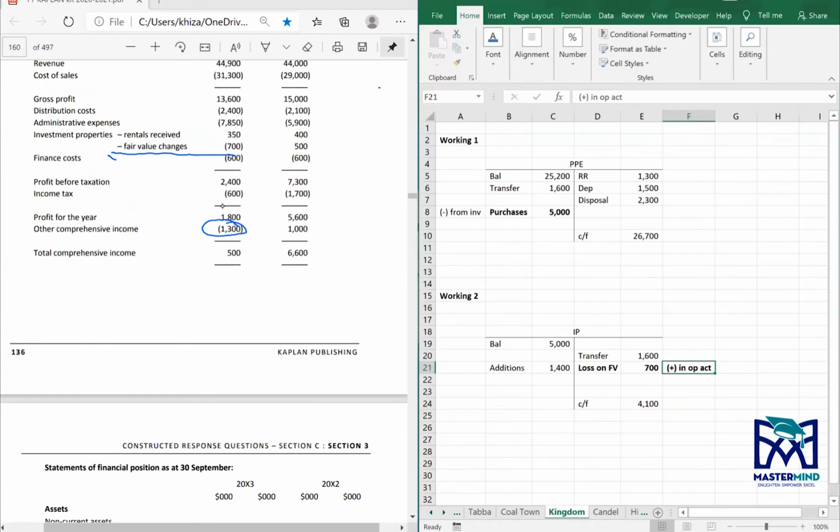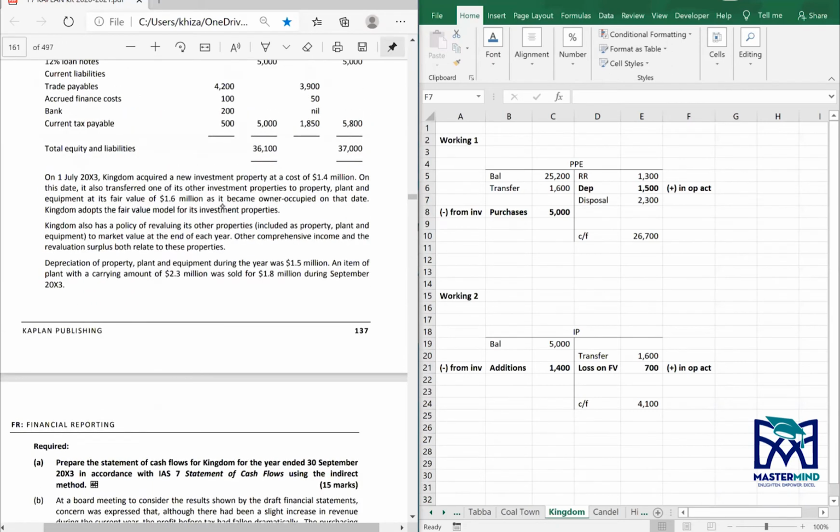All right, and the additions will be deducted, cash out, from investment. This over here needs to be added back in operating activities. And as for the disposal,